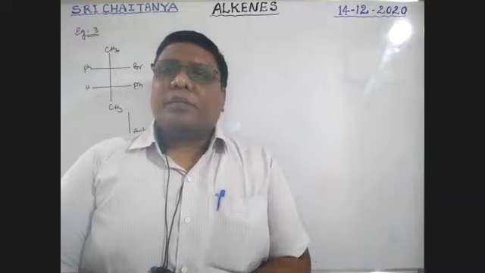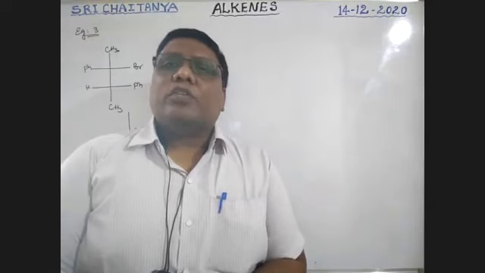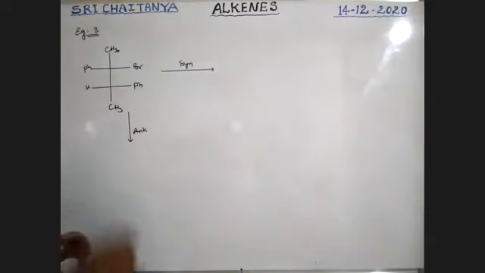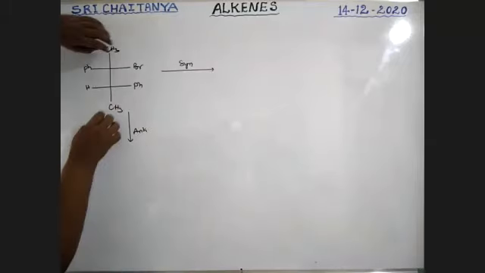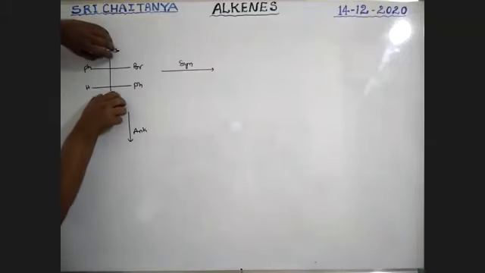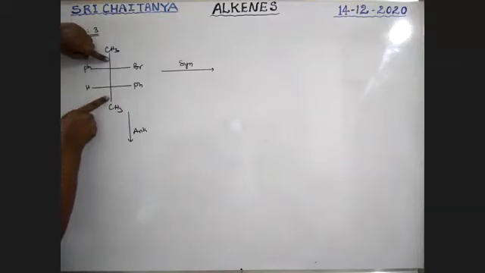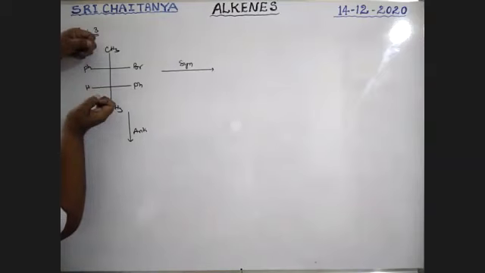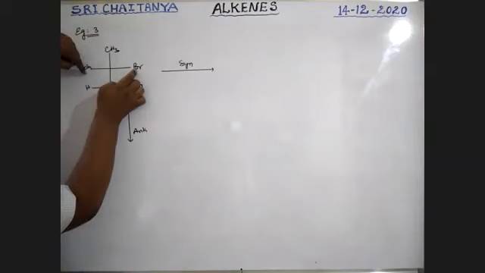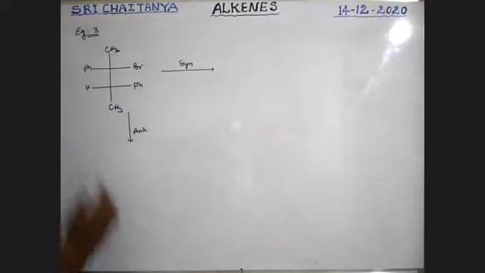How to convert this structure into Sawhorse model? See, boys, please listen carefully. Put these two groups and bend these two groups like this. That means this bond and this bond both are in downward direction. Bend like this. Okay. Now these two groups and these two groups are moving upward direction.